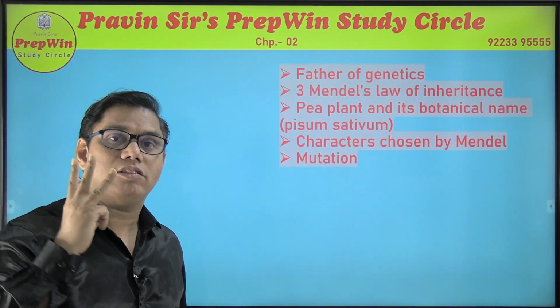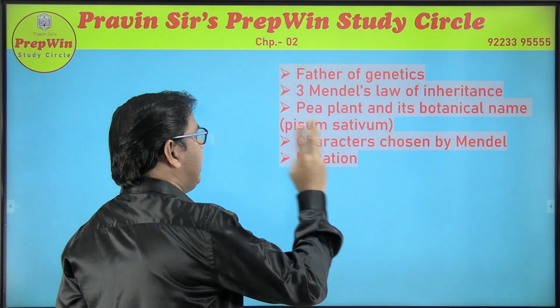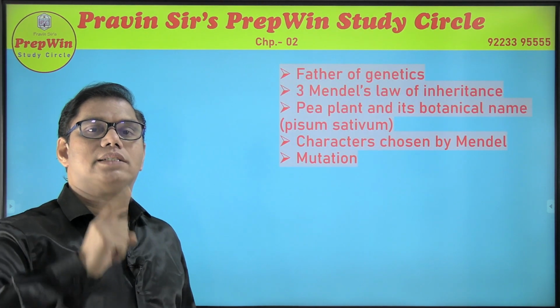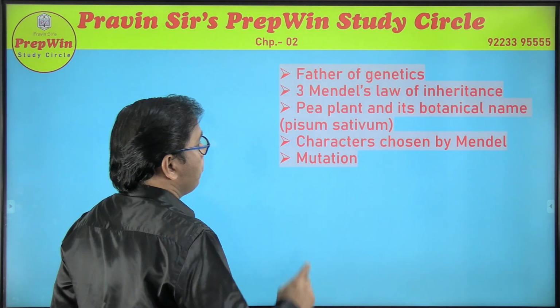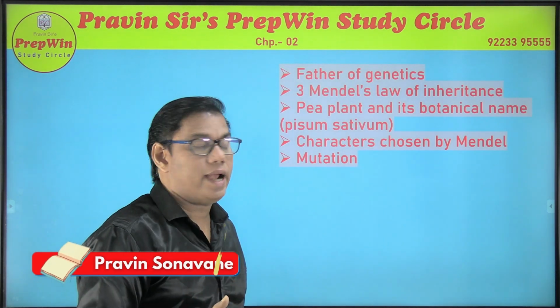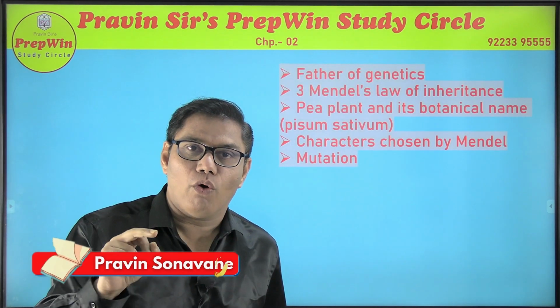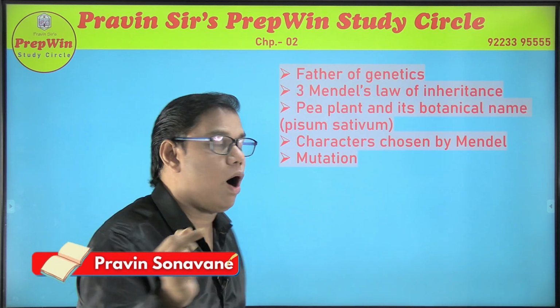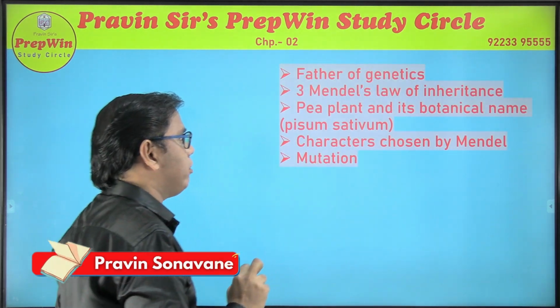Then he has given 3 laws of inheritance. Now question related to these 3 laws is again very important. Then he has chosen a pea plant. So what was the reason behind that? Maybe they will give you 4 reasons and they will ask you to pick up that reason which is wrong. So that kind of question can be asked.